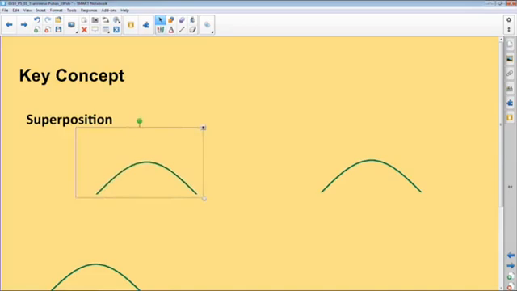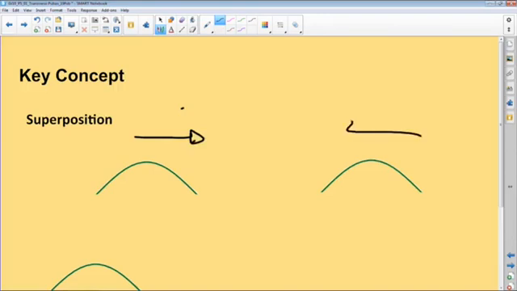Now, let's say this pulse is moving in that direction. Let me just go to the pen. This one is moving in that direction. This one is moving in that direction. Now, you'd realize the key components, again, that's our crest. Let's say this crest is X, and then that crest is Y. Now, they are moving towards each other. Now, as far as superposition is concerned, it has to do with exactly what happens when two pulses meet in the same space at the same time.